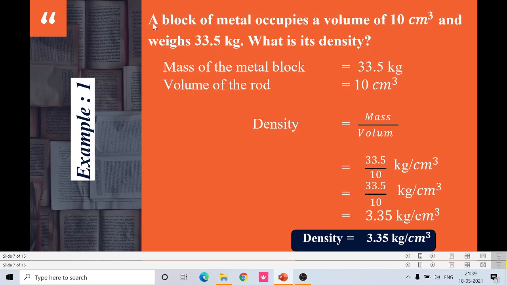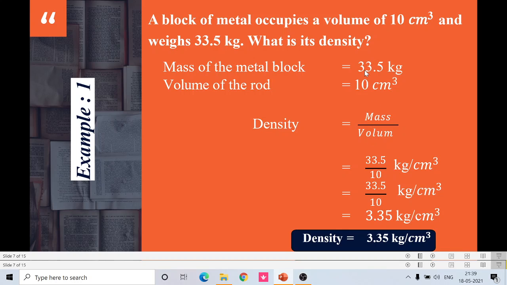The problem: a block of metal occupies a volume of 10 centimeter cube and weighs 33.5 kilogram. What is its density? The mass of the metal block is equal to 33.5 kg, that is given in the sum, and the volume of the rod is given as 10 centimeter cube, that is also given in the problem. So we know the formula for density, that is density is equal to mass per volume.